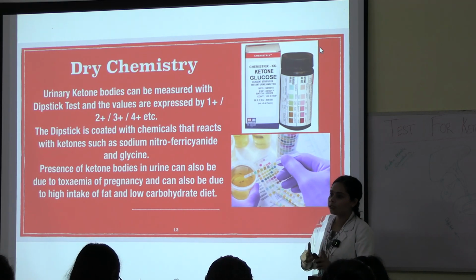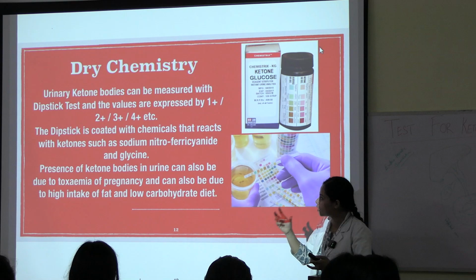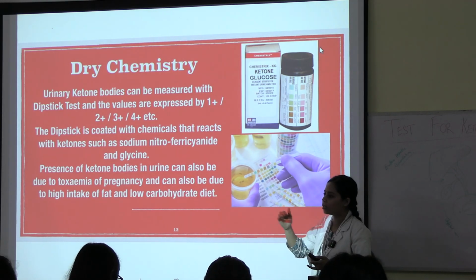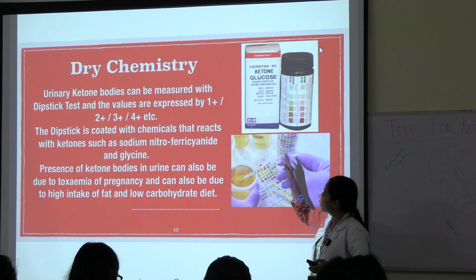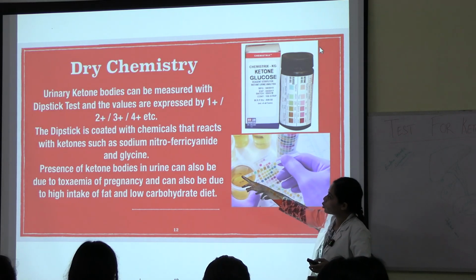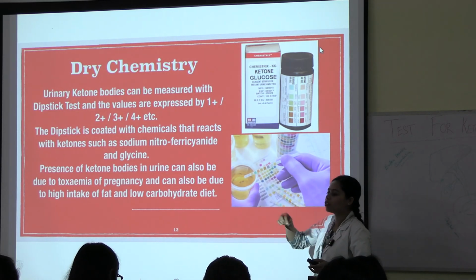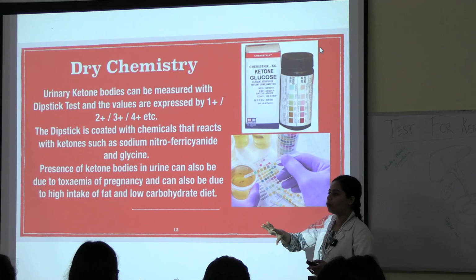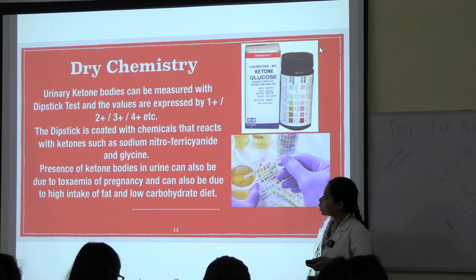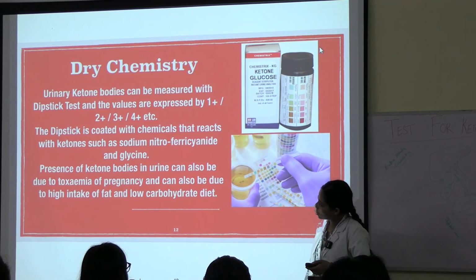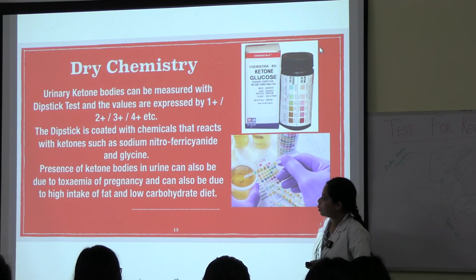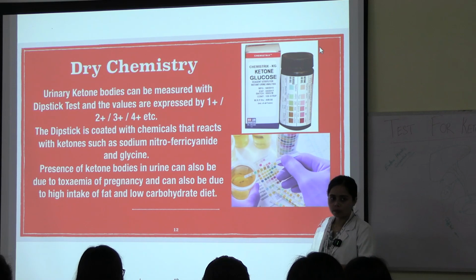In Rothera's test, the sodium nitroprusside dissociates into sodium nitroferricyanide in the presence of alkaline medium provided by liquor ammonia. But in these strips, we already have this sodium nitroferricyanide and glycine, which reacts with the urine sample when we dip it. Now, presence of ketone bodies in urine can also be due to toxemia of pregnancy and also due to high intake of fat and low carbohydrate diet.